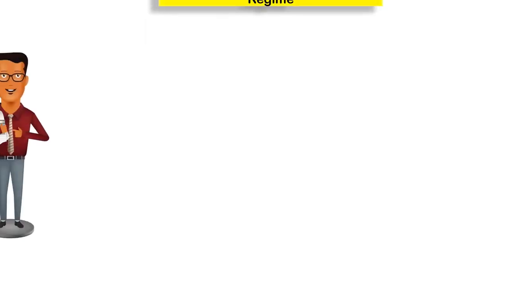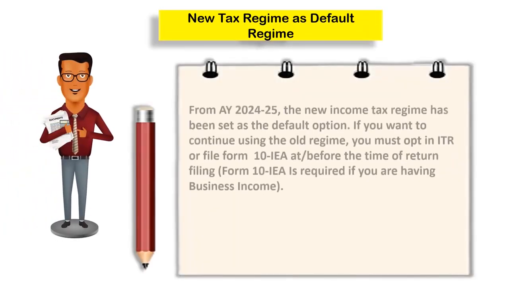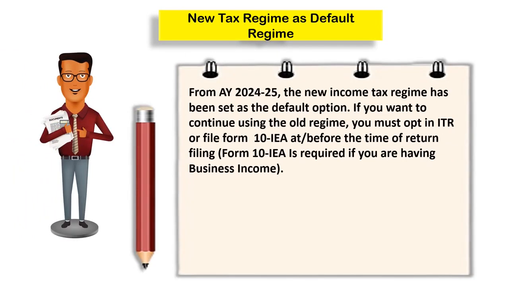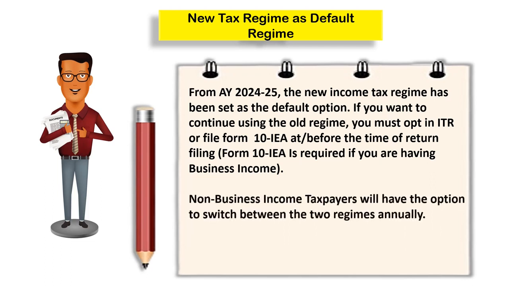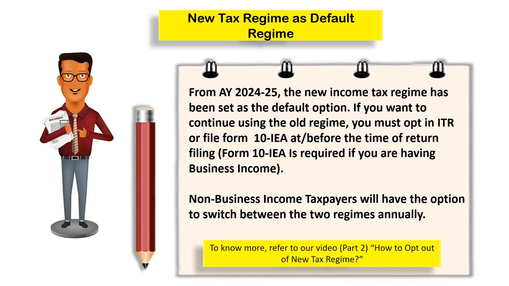As already discussed, from assessment year 24-25, the new tax regime has been set as the default regime. Therefore, if you wish to continue using the old tax regime, you must opt out of the new tax regime in your income tax return or file Form 10IEA at or before the time of filing your income tax return. Form 10IEA is applicable only if you are having business income. Non-business income taxpayers will have the option to switch between the two regimes on an annual basis at the time of filing their income tax return.